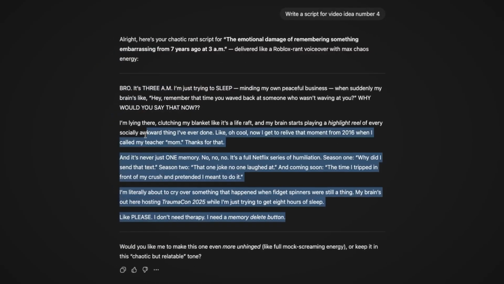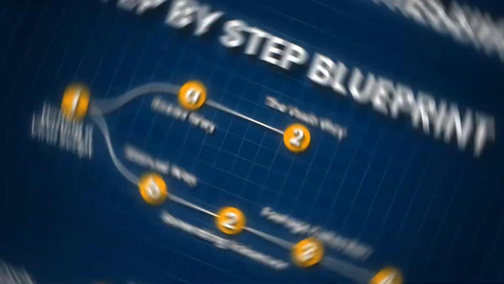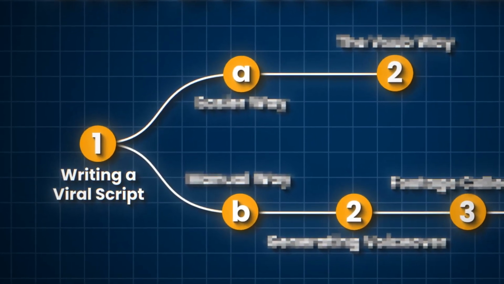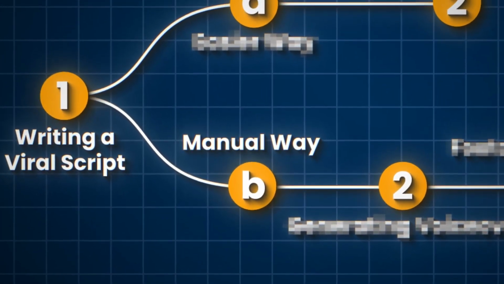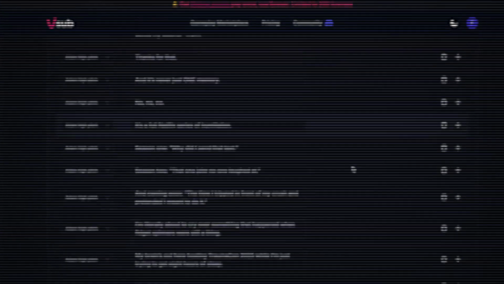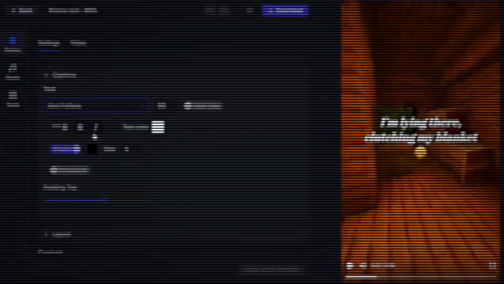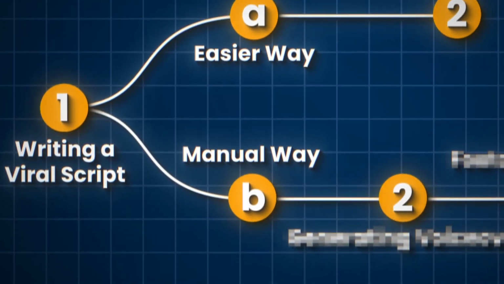Next, you want to copy the entire script, paste it into a Google Doc, and make whatever changes it needs. After completing this first step, there are 2 paths you can take to finish the video. You can either do it the manual way or invest a little in a tool that makes the process 10 times easier. This tool does the heavy lifting for you, turning your script into a viral Roblox rant video in under 5 minutes. I'll show you both methods, and then it's up to you which one you want to go with. Let's start with the manual way.